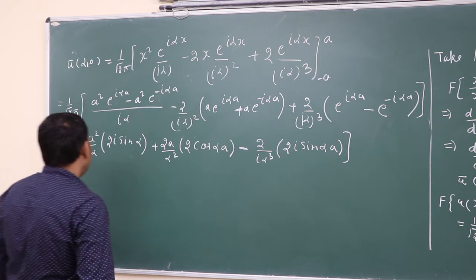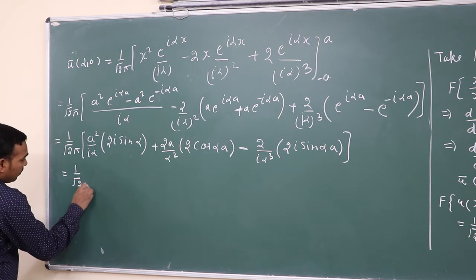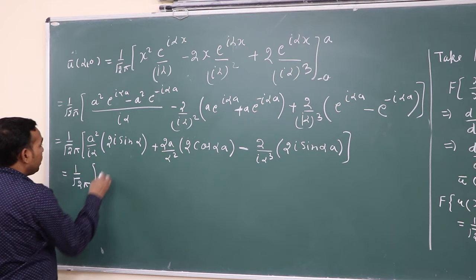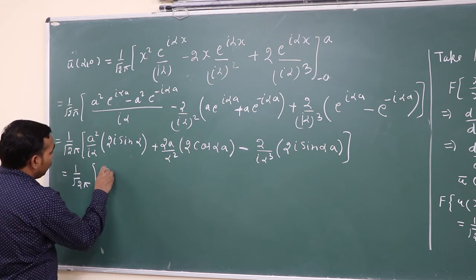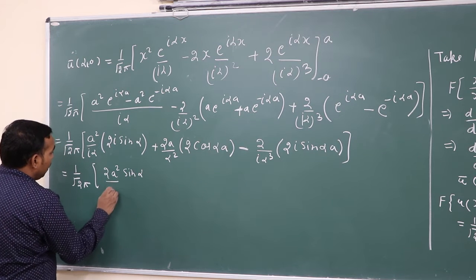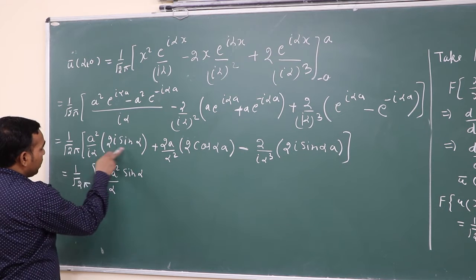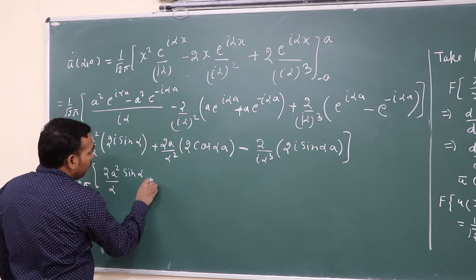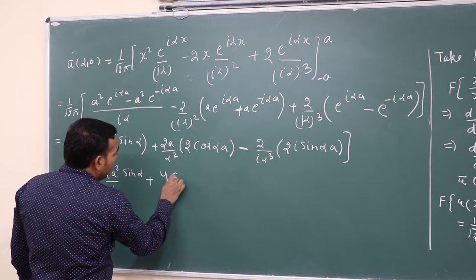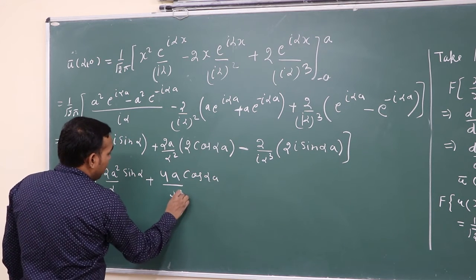If it is more simplified, here I and I cancel out, so 2a square sin alpha a upon alpha, plus 4a cos alpha a upon alpha square.